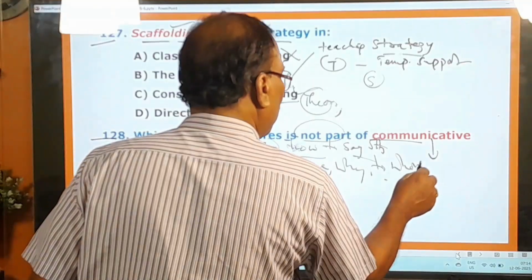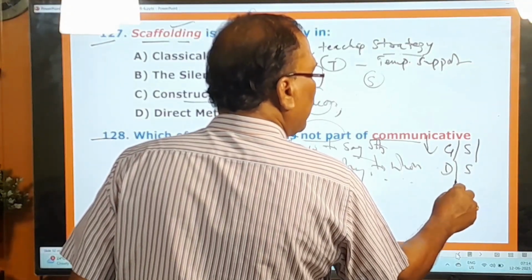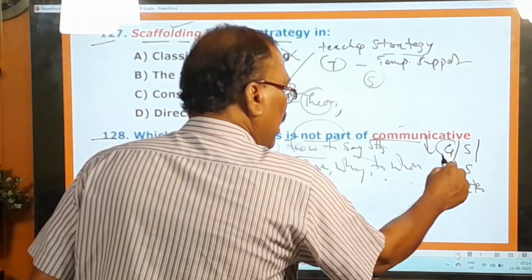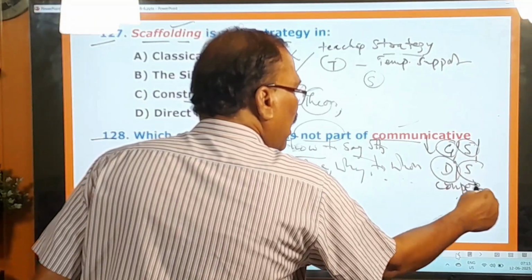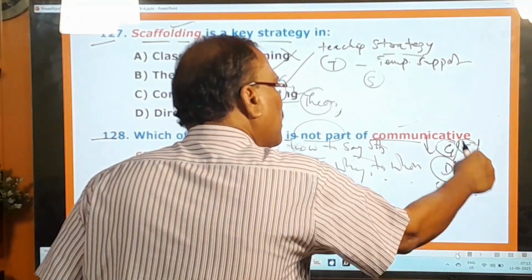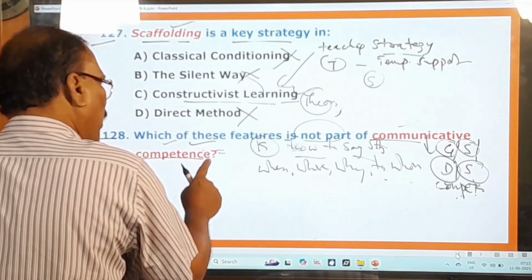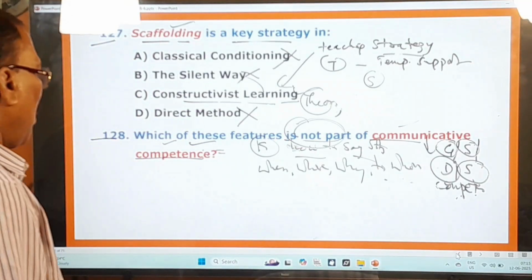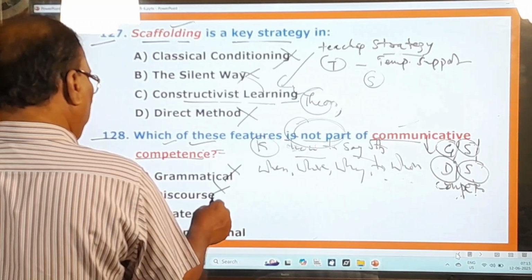Communicative competence includes grammatical, sociolinguistic, discourse and strategic competencies. Okay, in communicative competence, grammatical competence is there, sociolinguistic competence is there, discourse competence is there, and also this strategic competence. So when all these four competences come together, that becomes the communicative competence. And therefore here the question is, which of these features is not part of communicative competence? Means here grammatical competence is okay, it's a part of this. Discourse competence, it is okay.